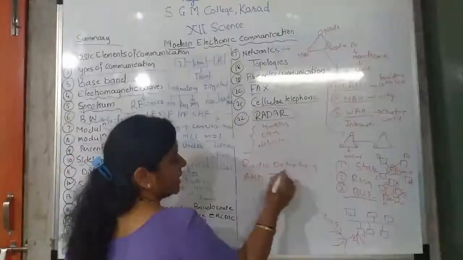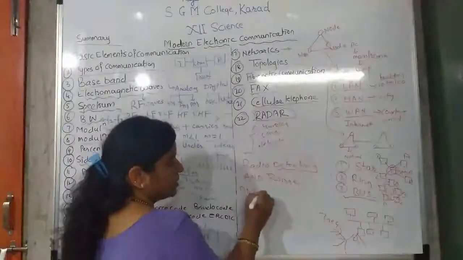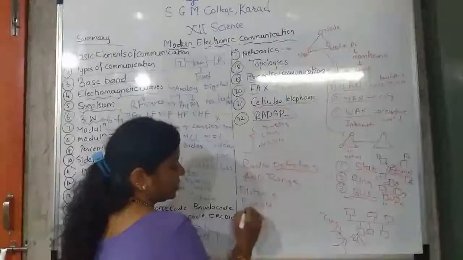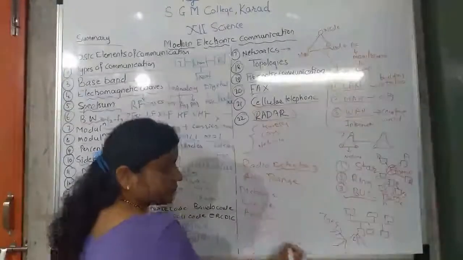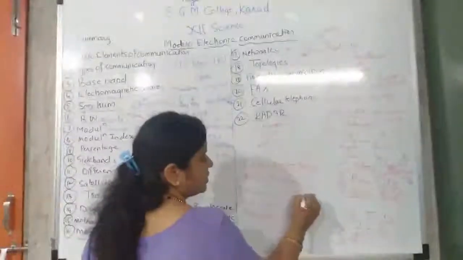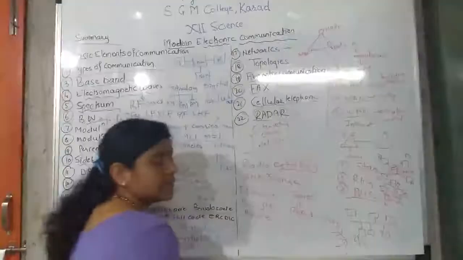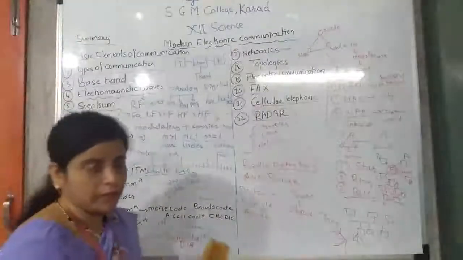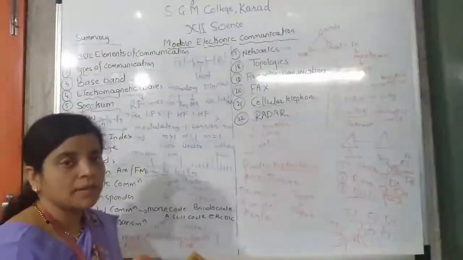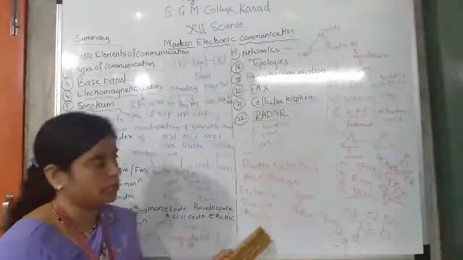Its name indicates that it detects the signal, it measures the distance, it measures the range, and it measures the angle of the target. Target means the object. If a signal is sent from a particular distance to the target, the radar measures its distance, its angle and its range.